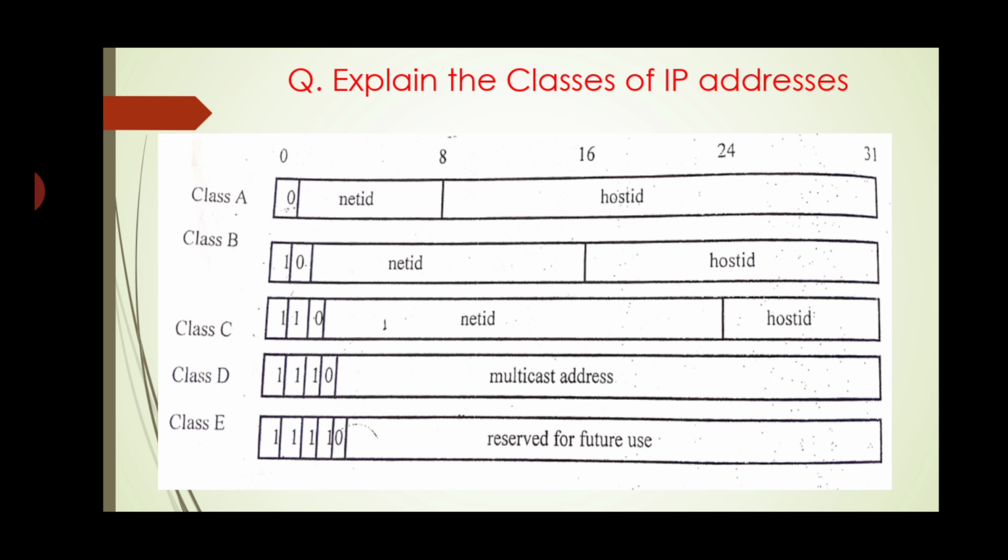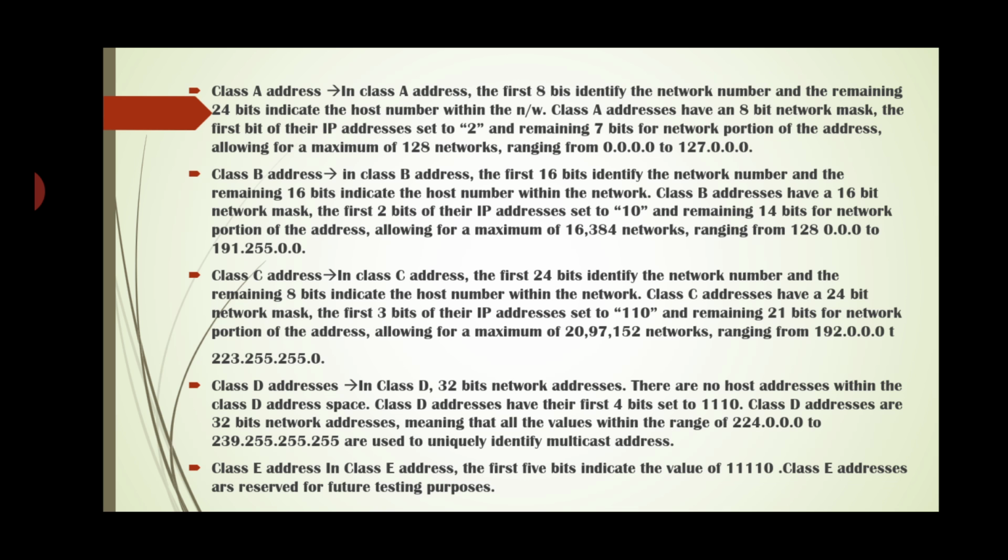Now we will see the different classes of IP addresses. Here a total of 5 classes are available. In class A, 0 to 8 bits are used. In class B, 0 to 16 bits are used. In class C, 0 to 24 bits are used. In class D, 0 to 31 bits are used, and class E is wholly reserved. Only the starting bits are different here. In class A, the starting bit is 0, in class B it is 10, and so on, we are getting the changes.